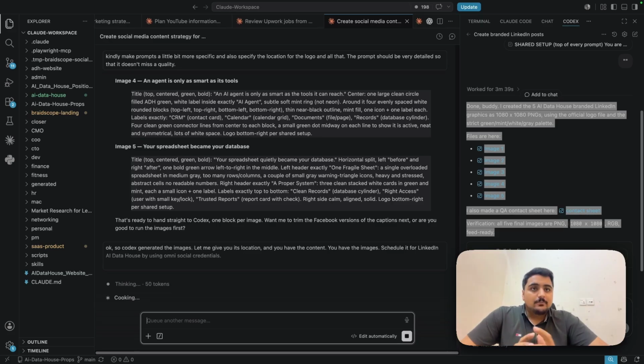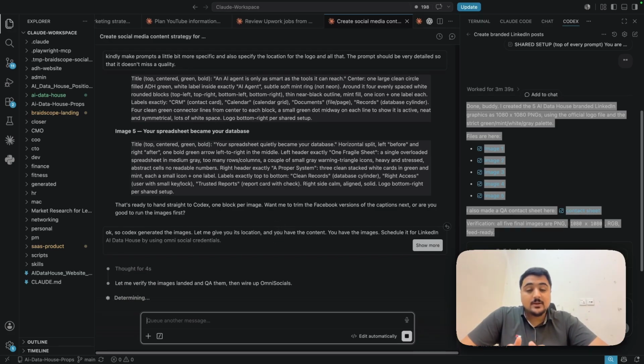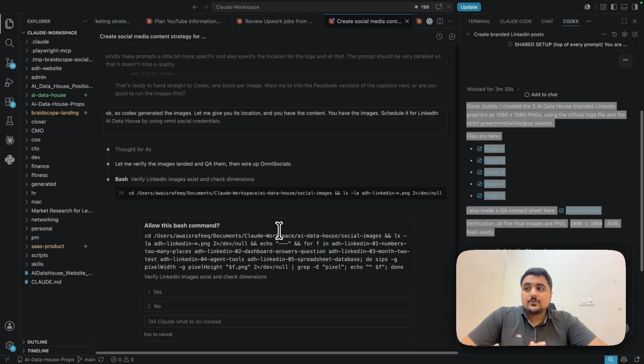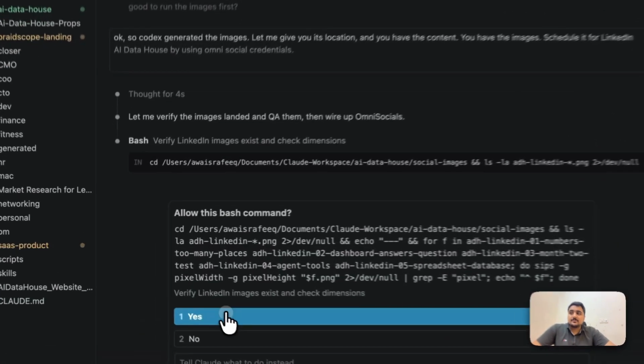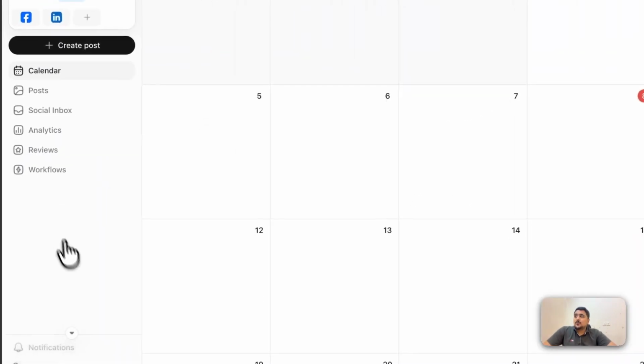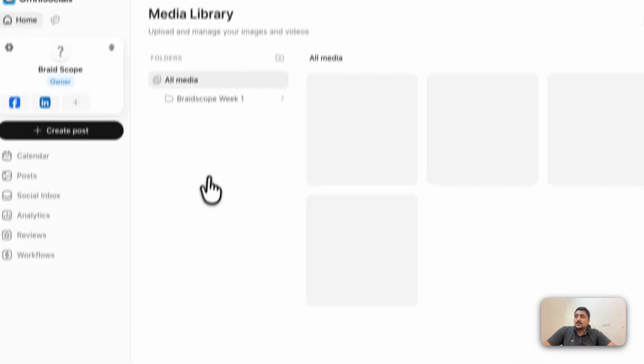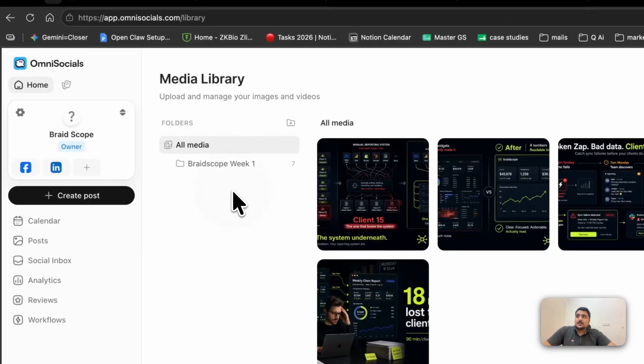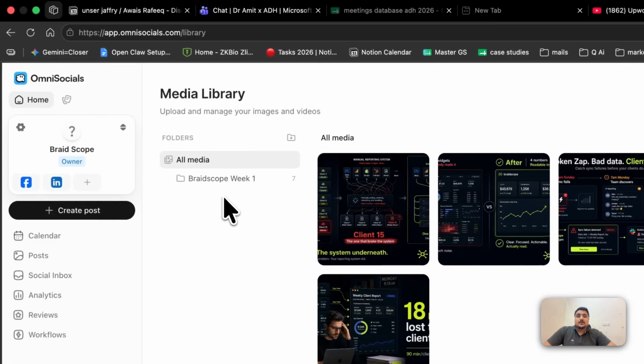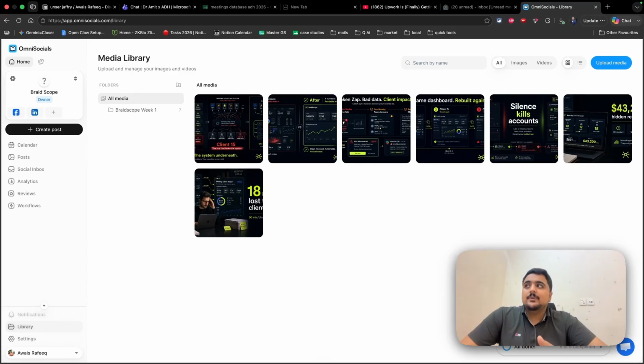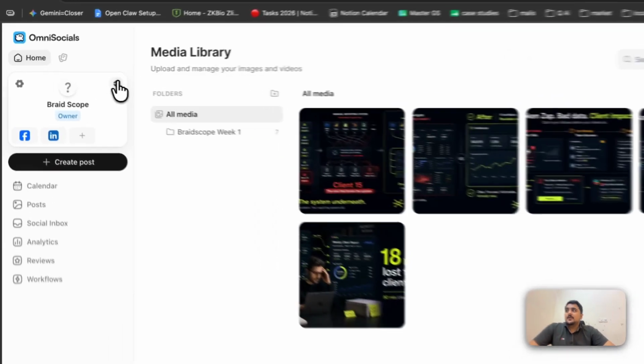If you are doing it in bulk, like you are creating 30, 40, 50 posts, or you are making carousels, in that scenario, it is good if you just upload the images manually. How can you do that? Just go here, and in the library you can bring all the data, create a folder and bring all the data here. And then you can ask Claude to update everything there, because uploading is very slow till now, but other than that, things are fast.